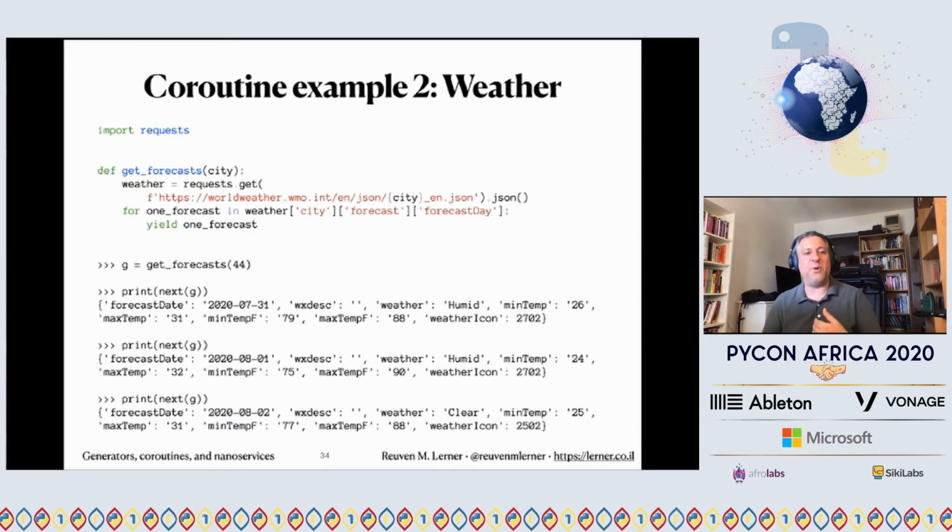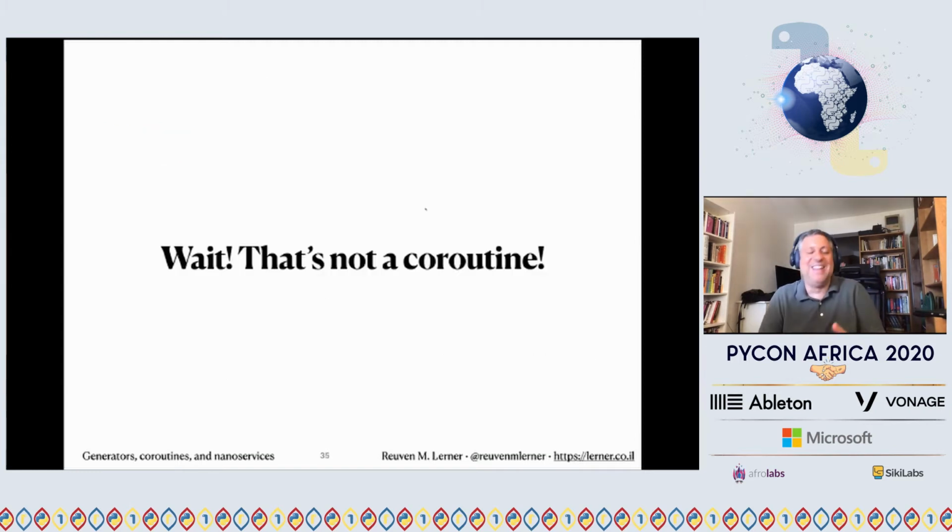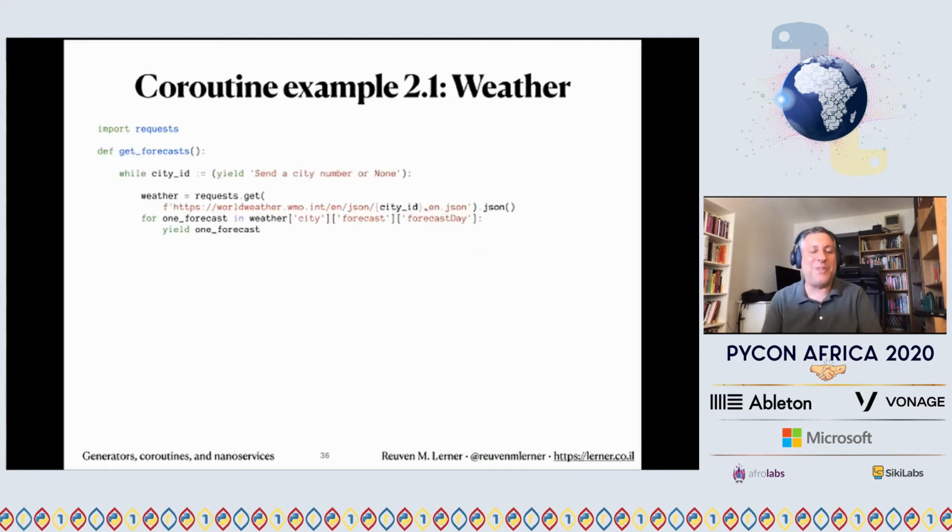So I say g = get_forecast(44). And then each time I say print(next(g)), what am I going to get? I'm going to get the next weather, the next weather, the next weather. That's pretty great because it means I'm only requesting it once. I'm only going out to the network once, but I'm getting multiple values back. And you might be saying, wait a second, that's not a coroutine. After all this talk about coroutines, I was supposed to generate a coroutine. Okay, so let's do something slightly different here.